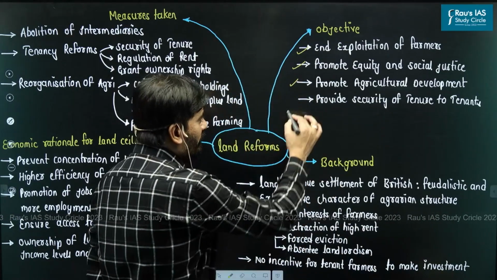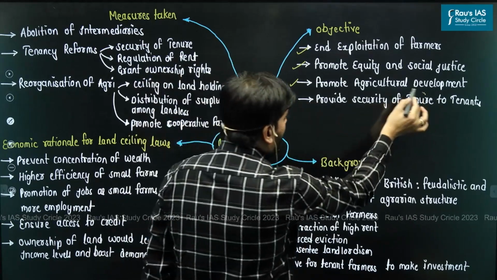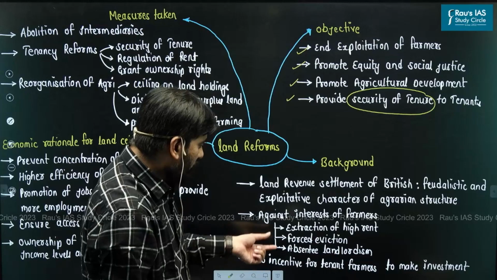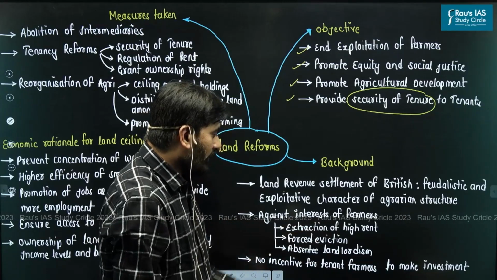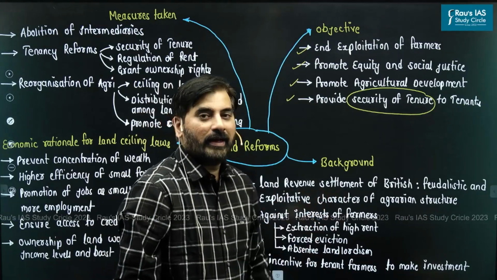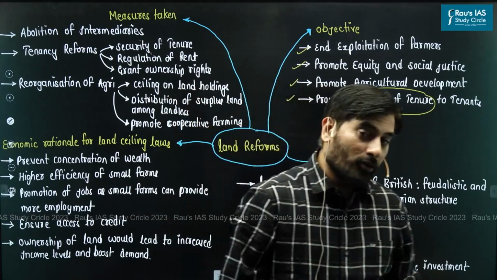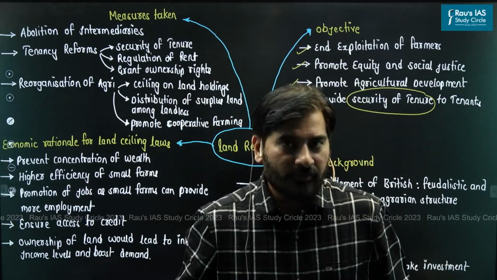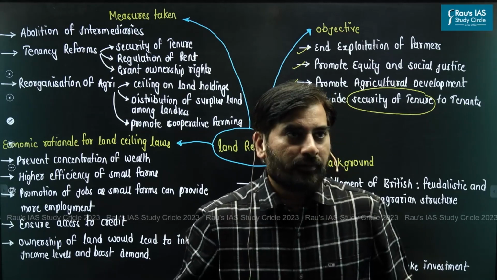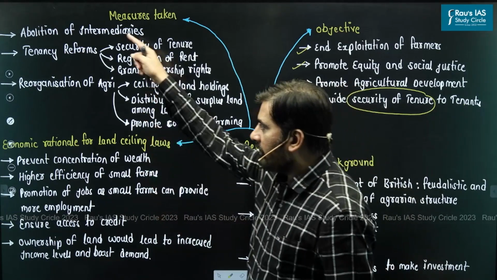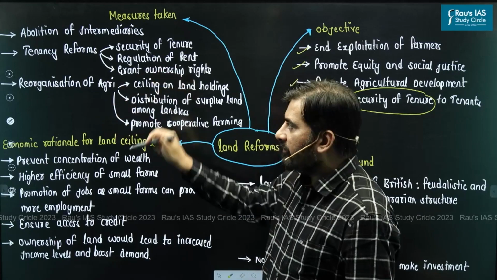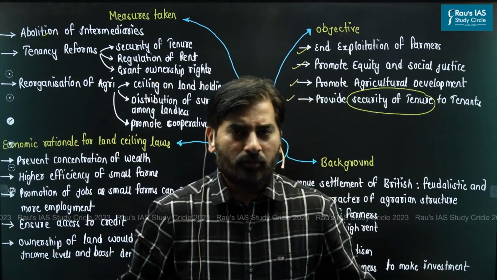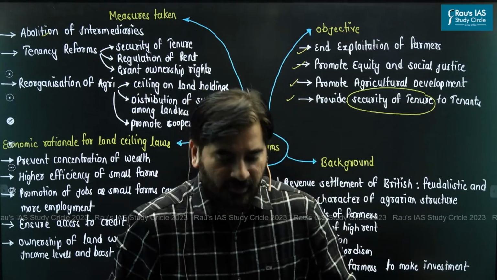Then we also sought to provide security of tenure to the tenant farmers so that there is no forced eviction and to protect the interest of the tenant farmers. So these were the objectives. In pursuance with these objectives, as part of land reforms, we basically focus on three things. The first thing is abolition of intermediaries. What is this abolition of intermediaries?